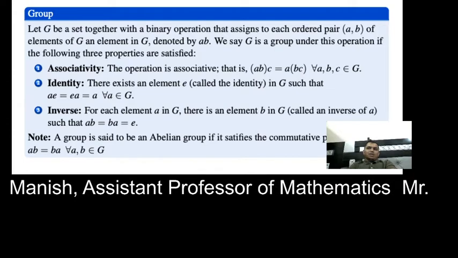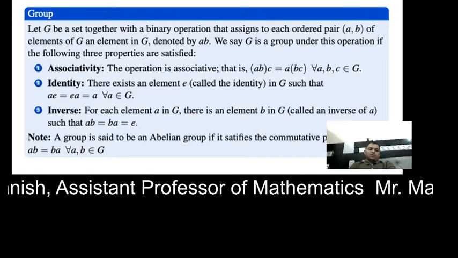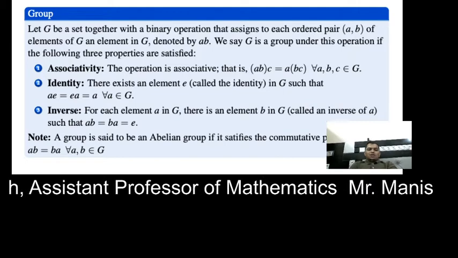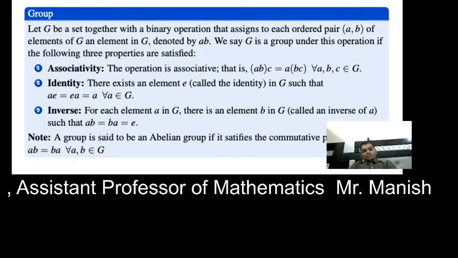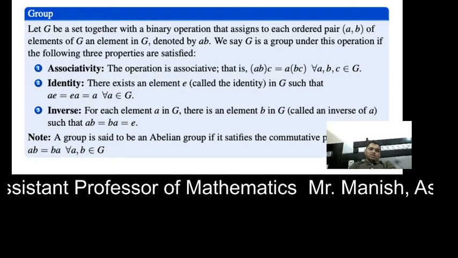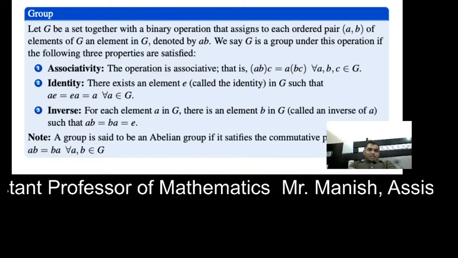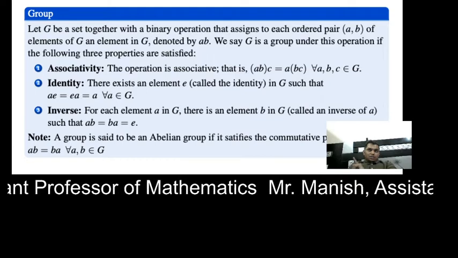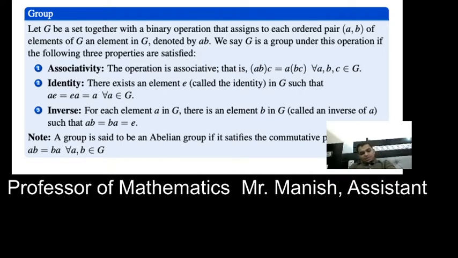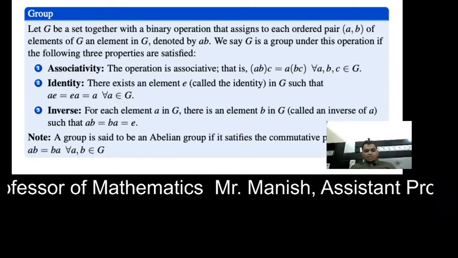It means that element does not affect any element of the set, so that element is said to be the identity element of the set. And the third property is inverse. What is inverse? For each element a in G, there is an element b in G such that ab equals ba equals the identity. It means for every element there must exist an element such that if we apply the operation between a and b, the result will be the identity element. Clear? These are the necessary, essential properties.